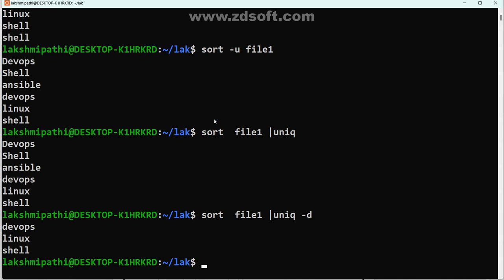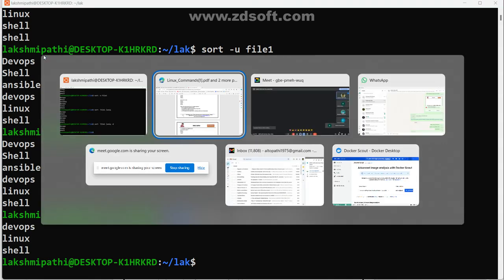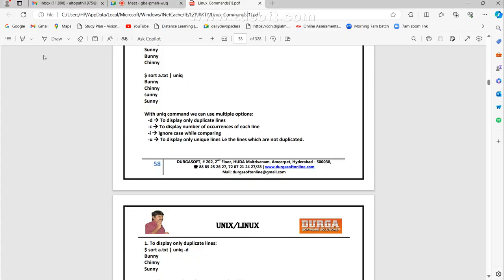See, in the total file, which words have duplication? DevOps has duplicates, Linux has duplicates, Shell has duplicates. Yes or no? Whatever word is available again and again within the file, such word names it is showing.